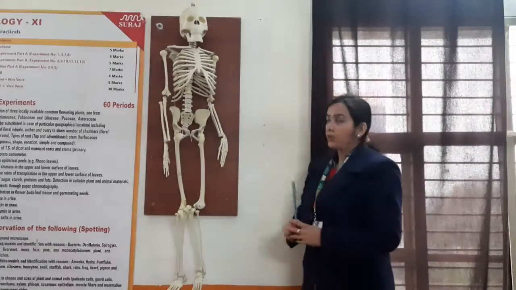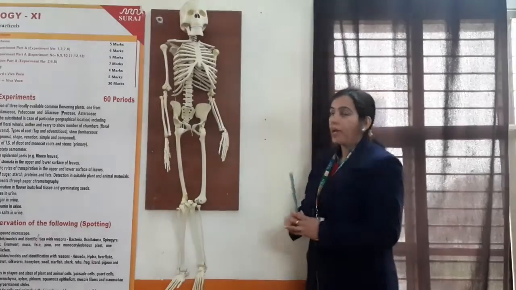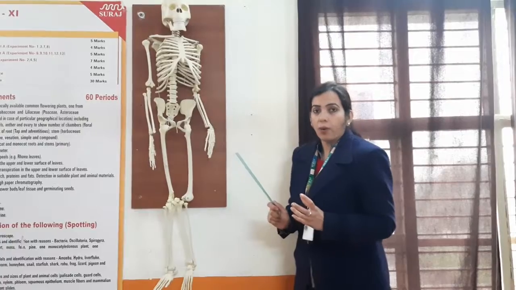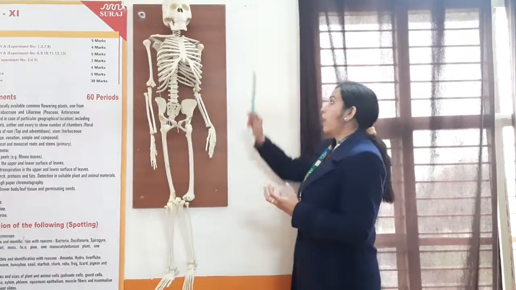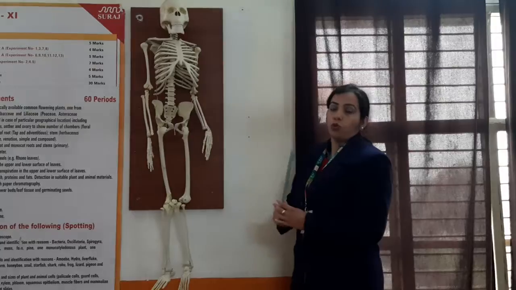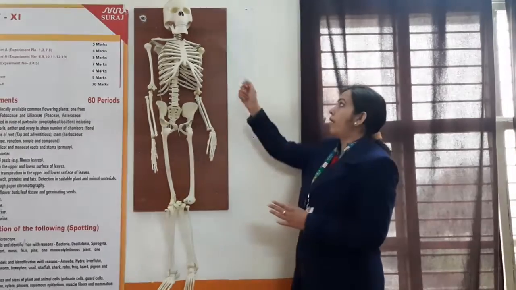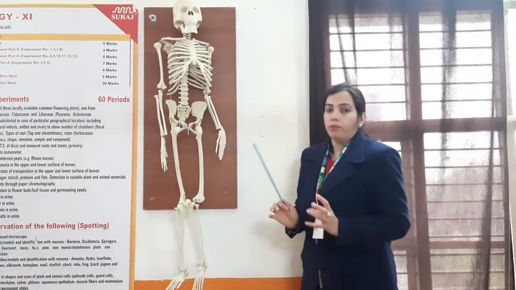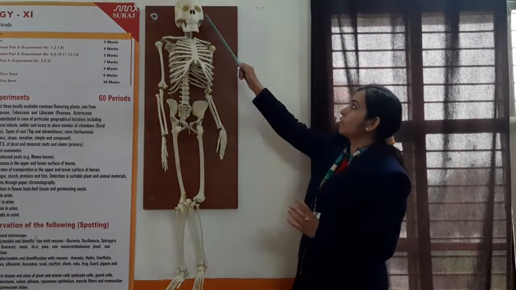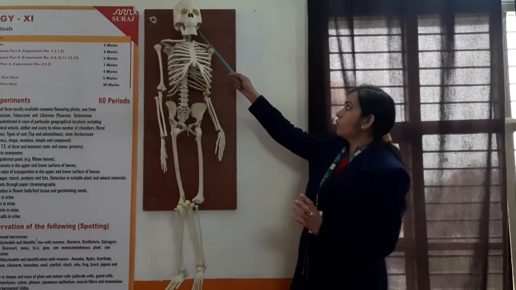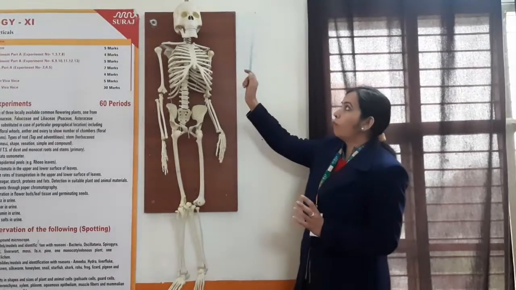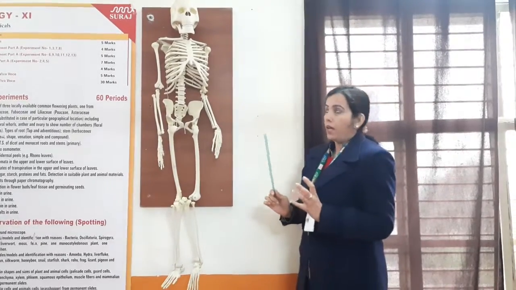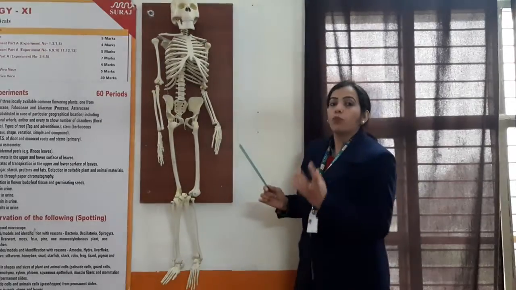First is the skull. It is the topmost part of the body as it contains a very soft organ of the body, also known as the master of the body, which is the brain. The upper part of the skull contains a total of 8 bones and the lower part contains 14 bones. So, overall, the skull contains 22 bones. Here there are two sockets for the eyes, two for the nose, two for the ears and one mouth. Most of the bones in the skull are fixed or immovable bones. Only the lower part is movable.